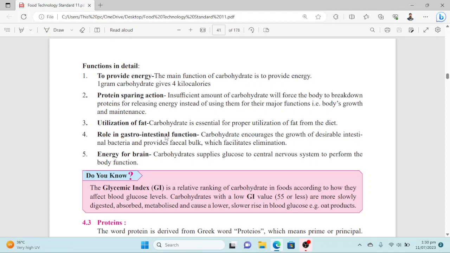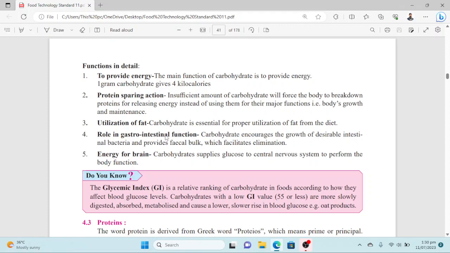Number three is utilization of fat. Carbohydrate is essential for proper utilization of fat from the diet. Number four is role in gastrointestinal functions. Carbohydrate encourages the growth of desirable intestinal bacteria and provides fecal bulk, which facilitates elimination. So what are prebiotics? These are also mostly oligosaccharides. They provide nourishment and nutrients for the probiotics present in the body. So this is also the role of carbohydrates in gastrointestinal health.